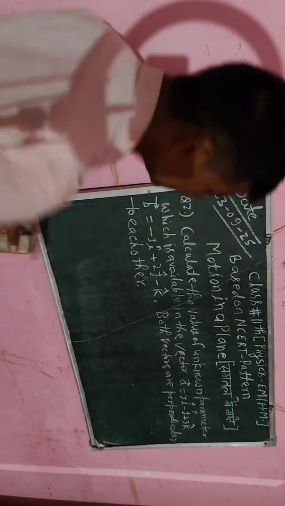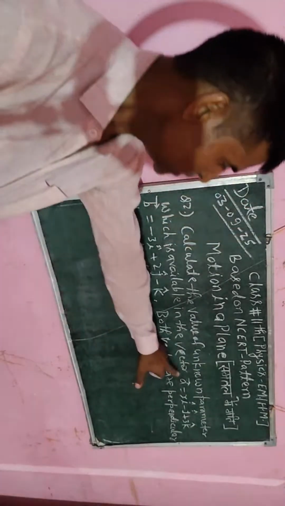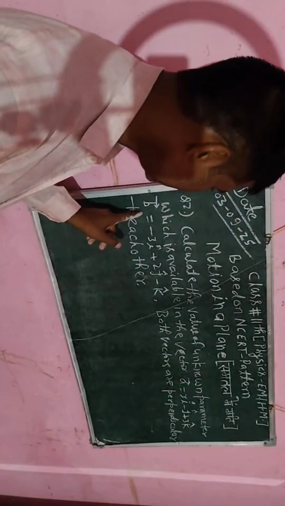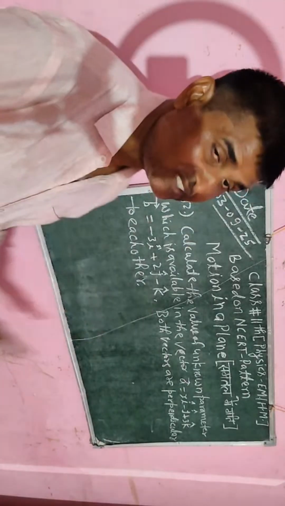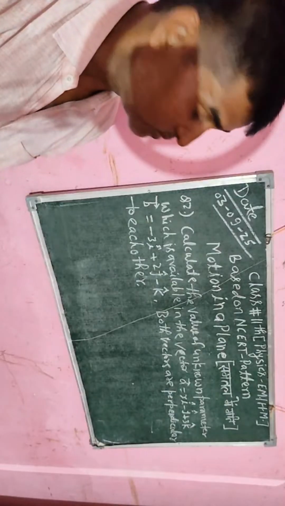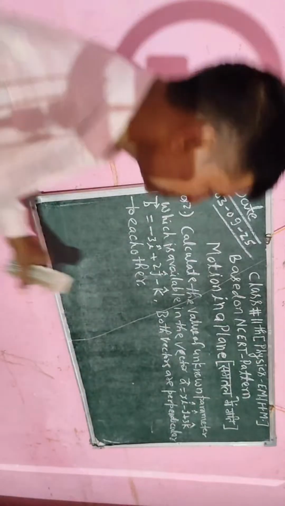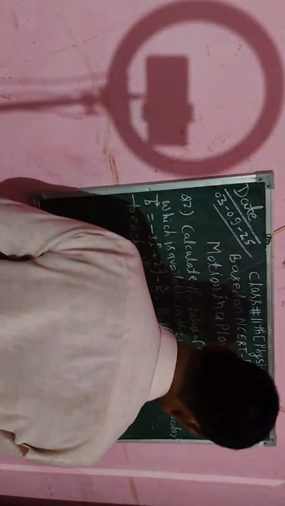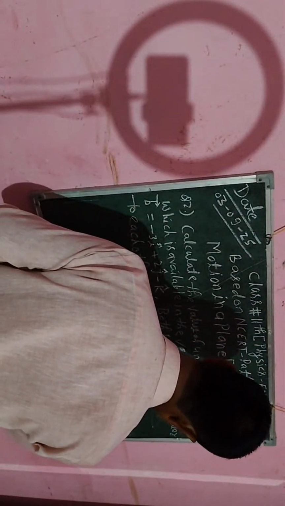So now here there are two vectors, one vector is A and another vector is B. The condition is that both vectors are perpendicular to each other. It means that one vector is perpendicular to the other vector.